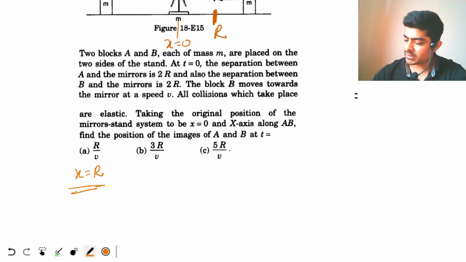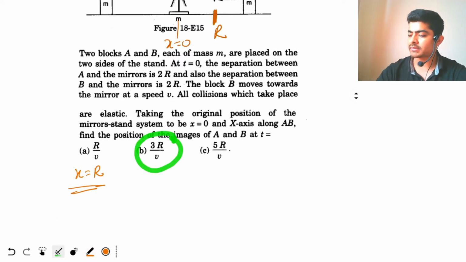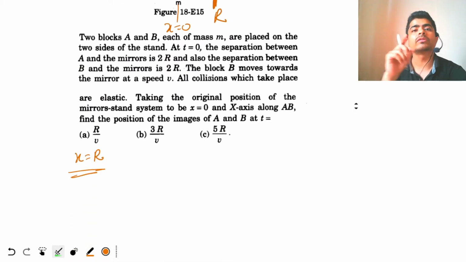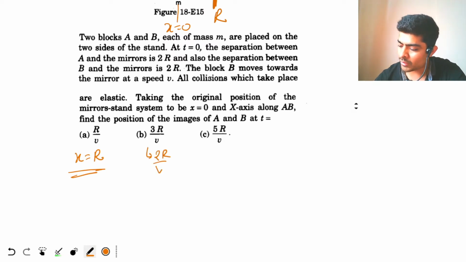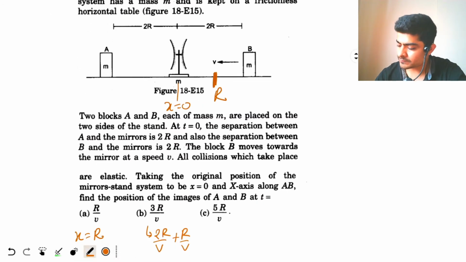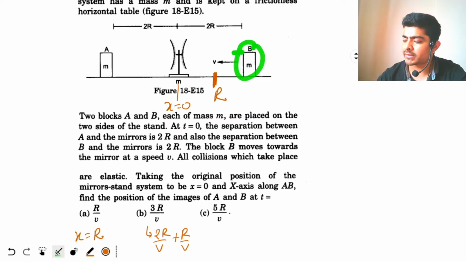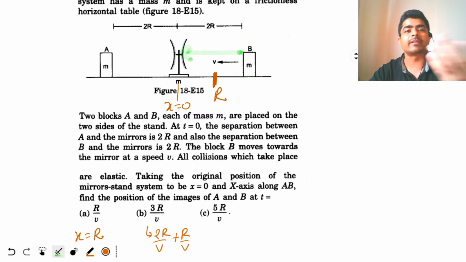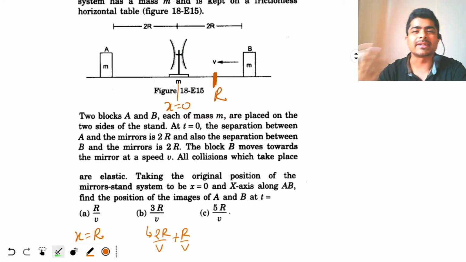Now we have to look at time 3R by V. So let's divide the time 3R by V into 2R by V plus R by V. So in time 2r by v, the block B will travel distance 2r and it will collide with the mirrors. Now the funny thing is the mirror is not breaking, but that's okay.